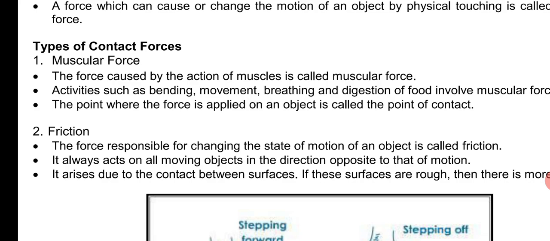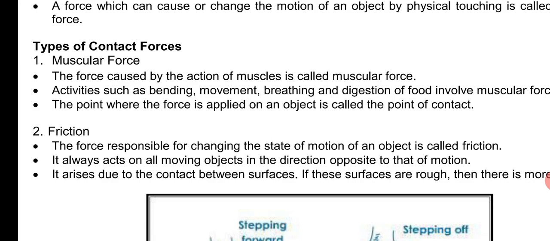If the object is moving with some force and that state changes, that kind of force we call frictional force. That means it is opposing the motion, and it is due to the relative motion, or relative touch, between the two surfaces. This is what we call frictional force.